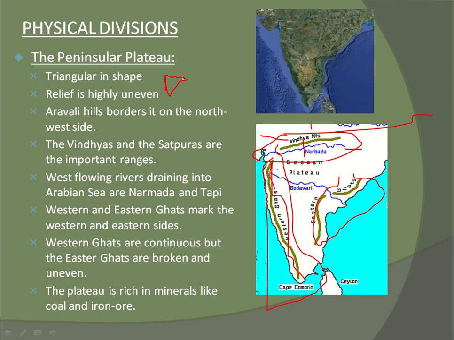Aravali Hills border the northwest side. The Aravali Hills are the boundary towards Pakistan. The Vindhya and Satpura ranges are important ranges. As I said yesterday, here in India, Vindhya and Satpura ranges are found. The west flowing rivers draining into the Arabian Sea are Narmada and Tapi, as I said yesterday.